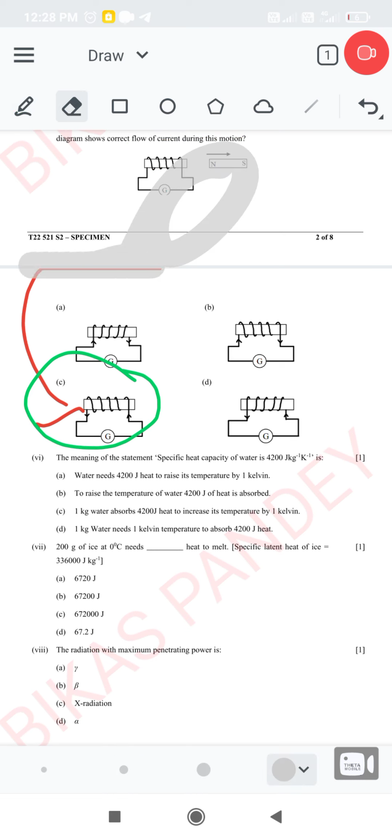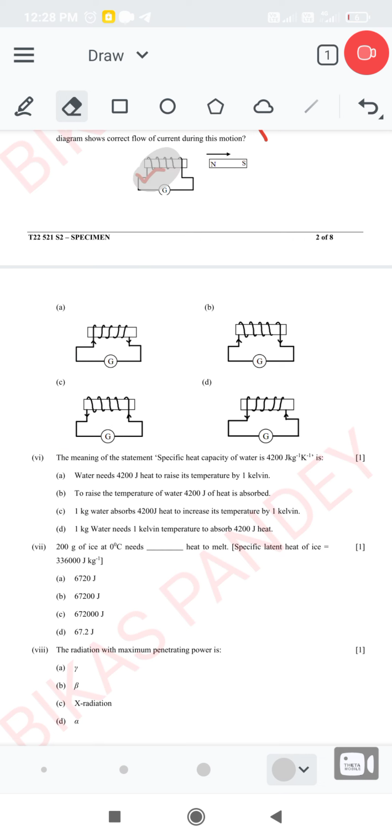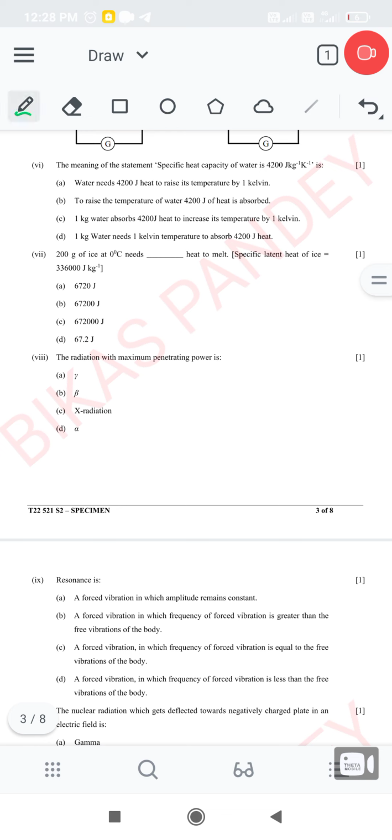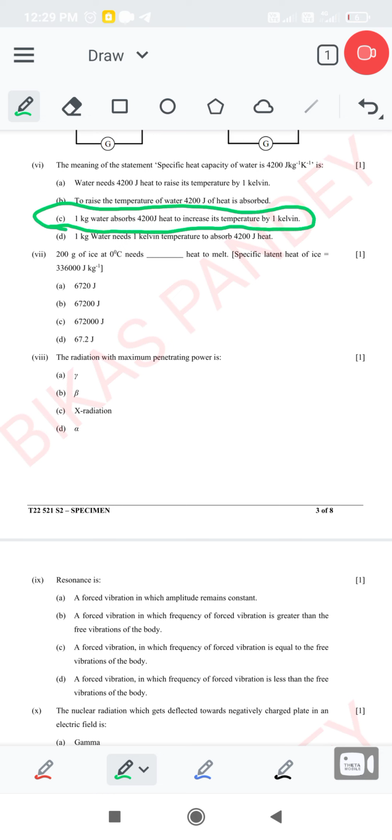Now we move on. Question number 6 is: the meaning of the statement, specific heat capacity of water is 4200 joule per kg per Kelvin, is. This means that 1 kilogram of water requires 4200 joules of heat to increase the temperature by 1 Kelvin. So option C is correct. The answer for this question is option C.